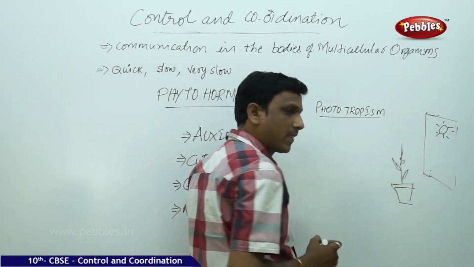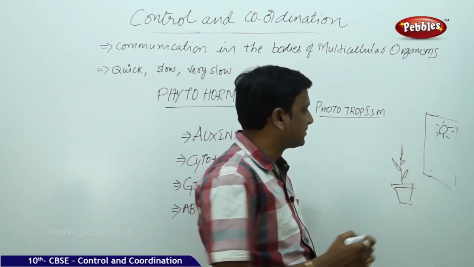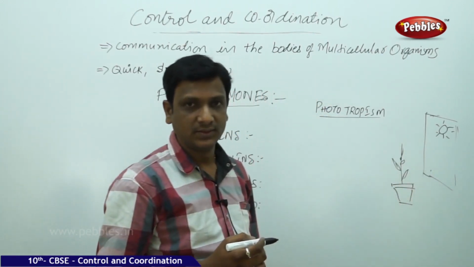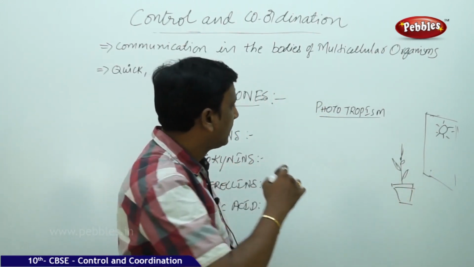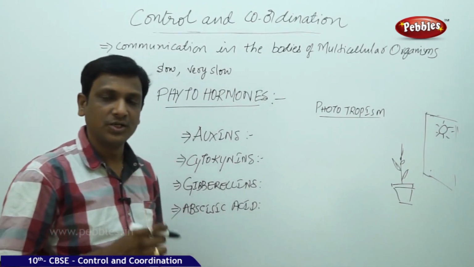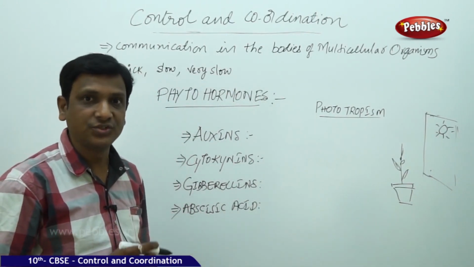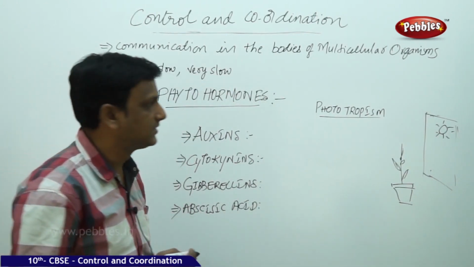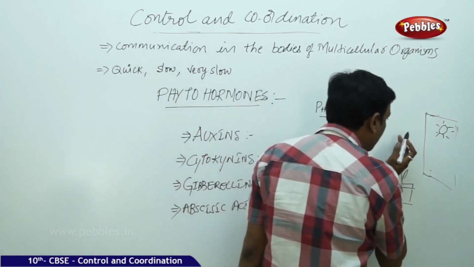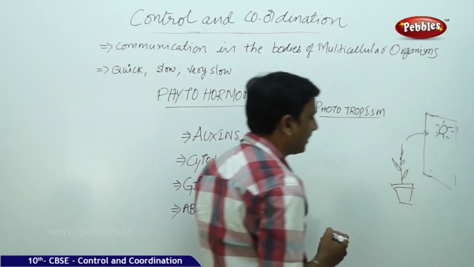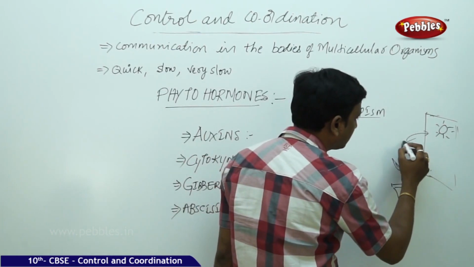So here, this is the direction of sunlight and here is the plant. Naturally, what happens? The shoot of the plant always bends towards sunlight. This is phototropism. That means the stem bends towards sunlight. It takes a bend like this.